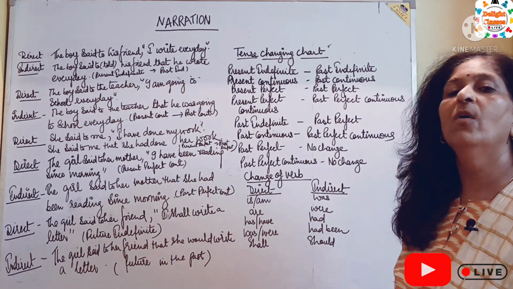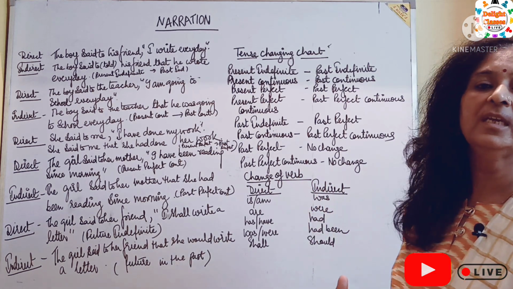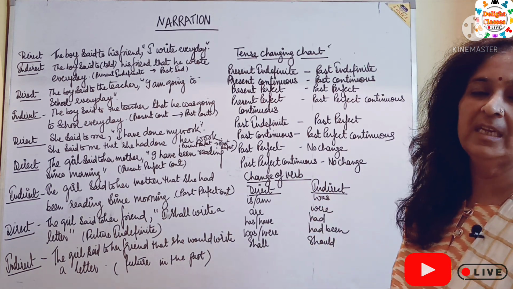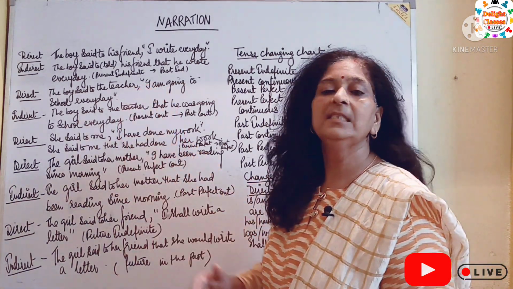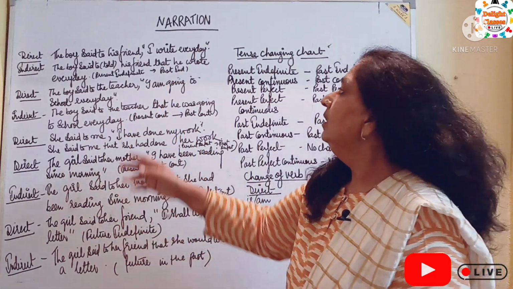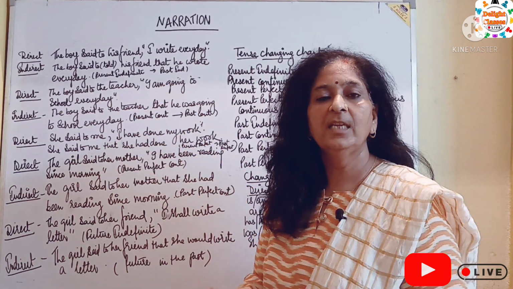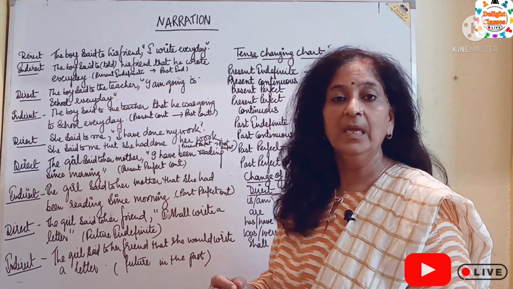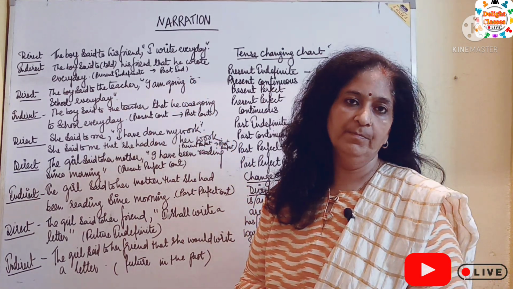Now, with the help of examples, we are going to see how the tense change takes place. Sentence number 1. The boy said to his friend, comma, in inverted commas, I write every day.